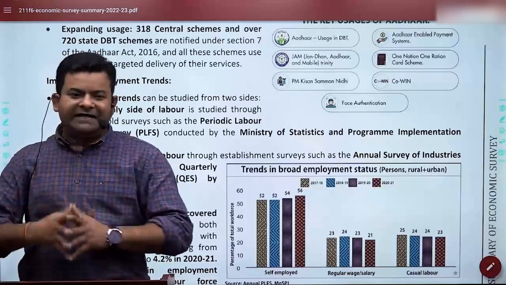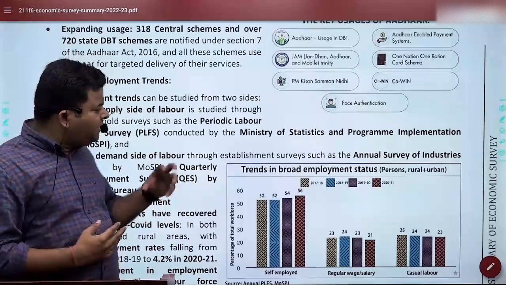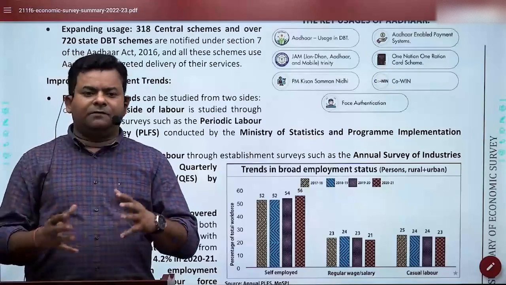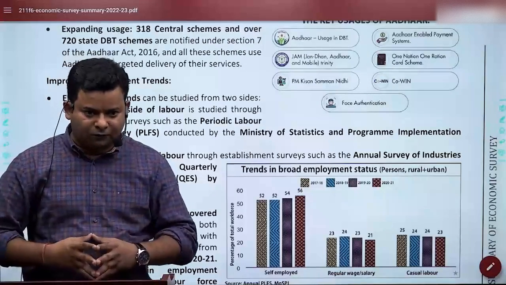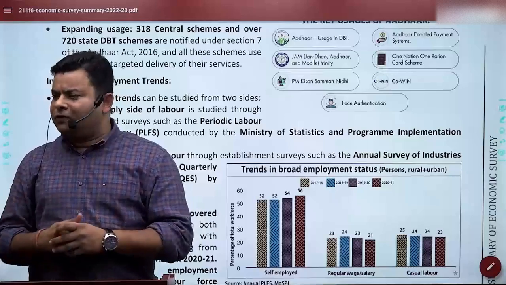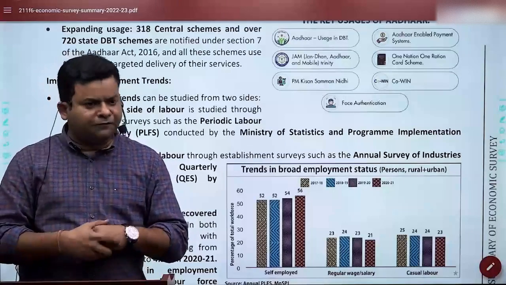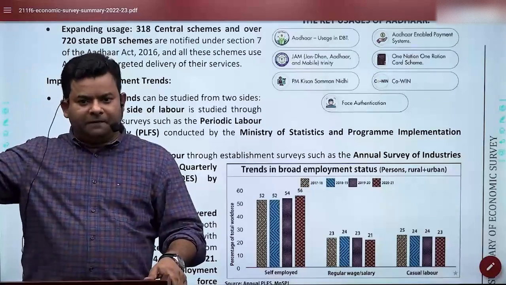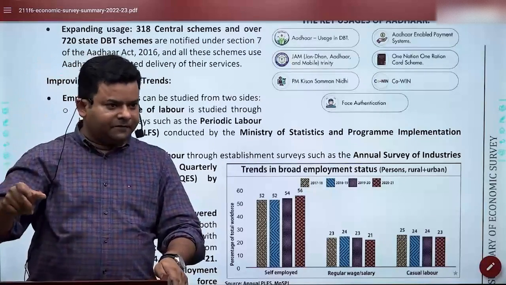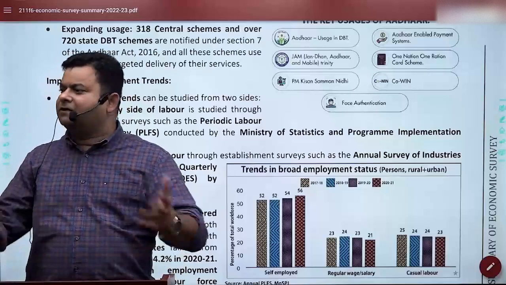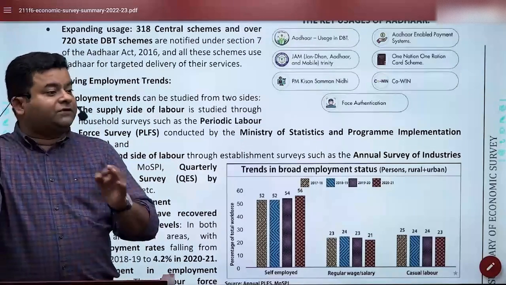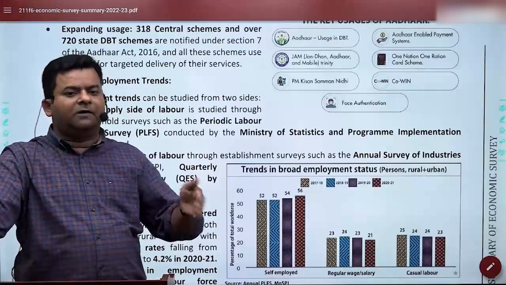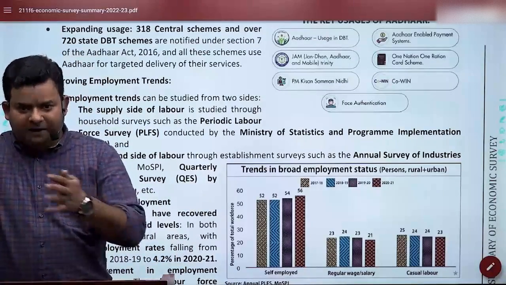Now, here with the help of the data of the Periodic Labour Force Survey, we talk about some very important data also. Again, for those who have not read it, I can tell you a quick reference: just search Periodic Labour Force Survey, PIB, and you'll get the basic definitions and the data. It is just a one-page document but worth referring to. Periodic Labour Force Survey data says some very important things. One is called labour force participation rate, LFPR.